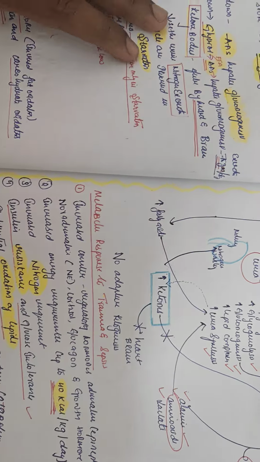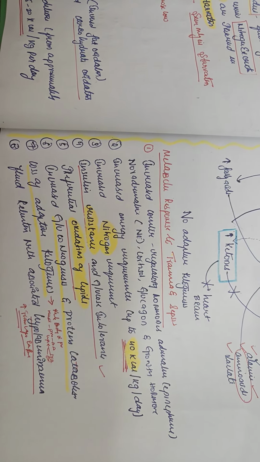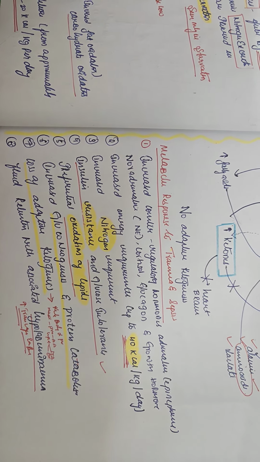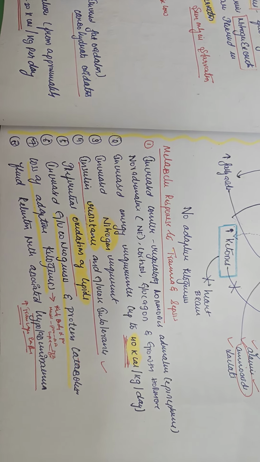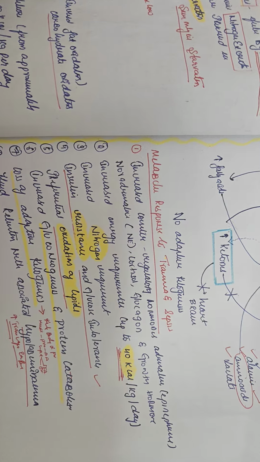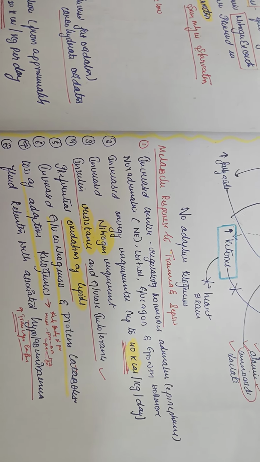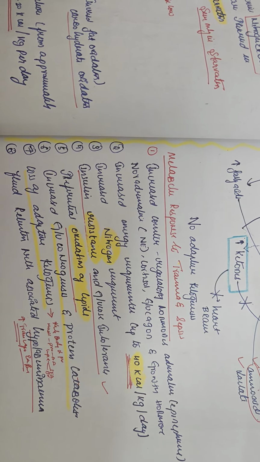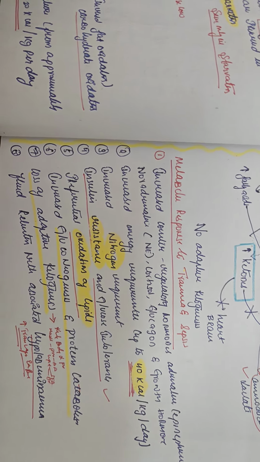Why? We need to understand a few basic points here. The first thing is increased counter-regulatory hormones like adrenaline, noradrenaline, cortisol, glucagon, growth hormones, which I have told you. They increase energy requirements up to 40 kilocalories per kg per day, because since there is a trauma, the body needs much more energy. And there is increased nitrogen requirement. Why? Because there is excretion of nitrogen. Why is there excretion of nitrogen? Because there is proteolysis.